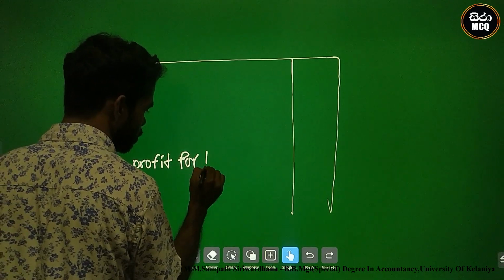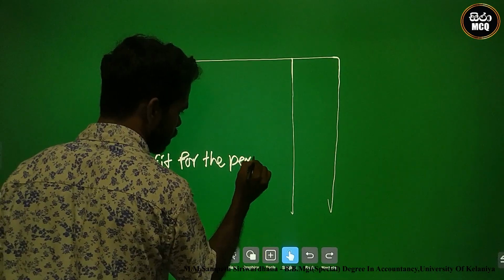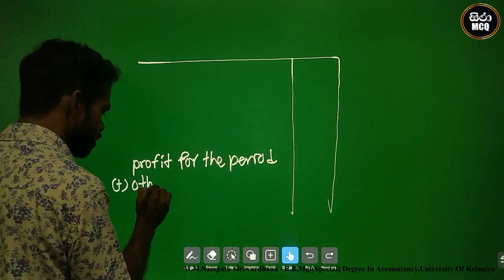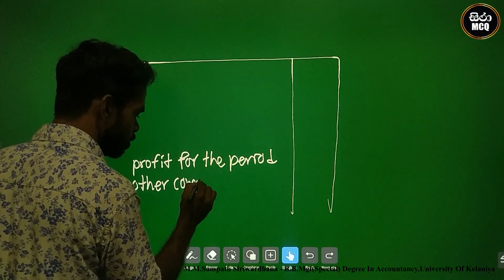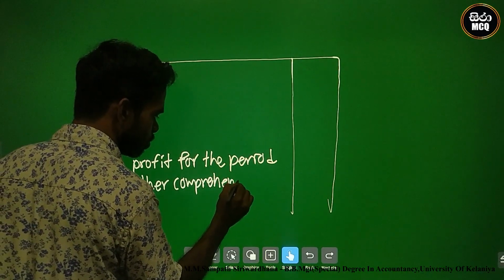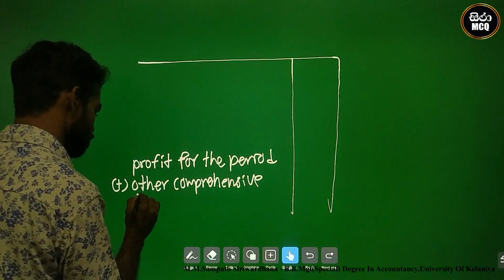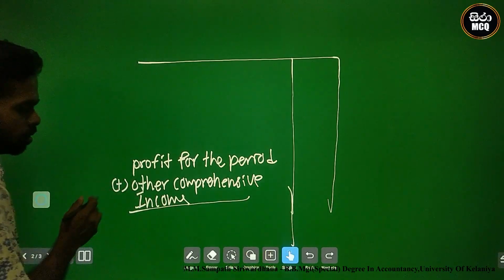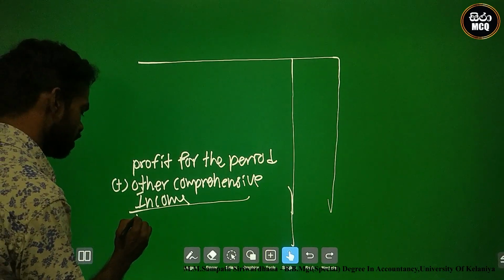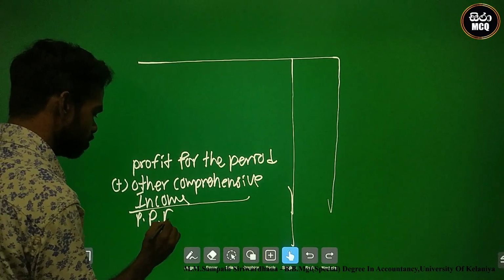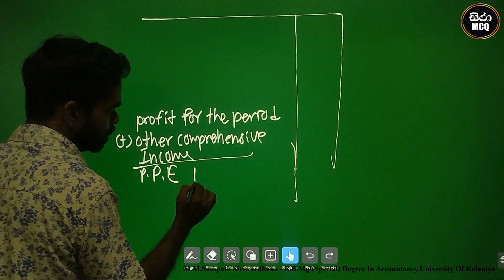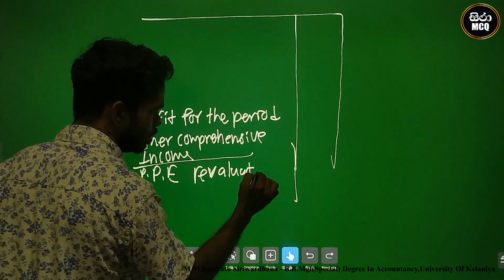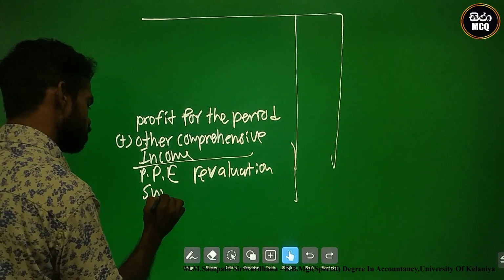After the profit for the period, we add other comprehensive income. Based on the other comprehensive income topic, we write property, plant and equipment revaluation surplus.